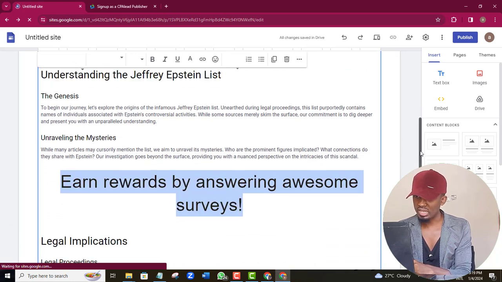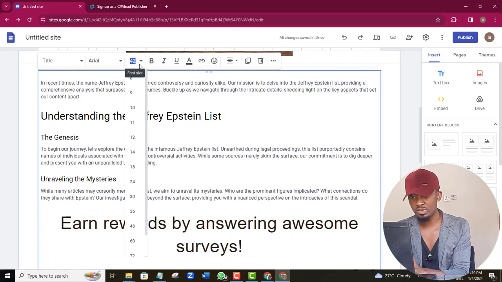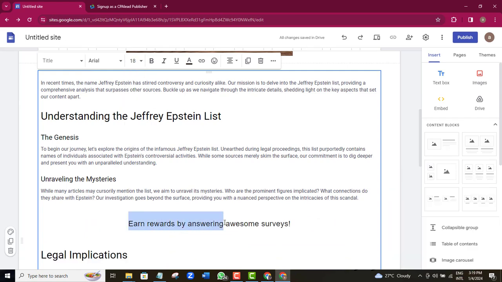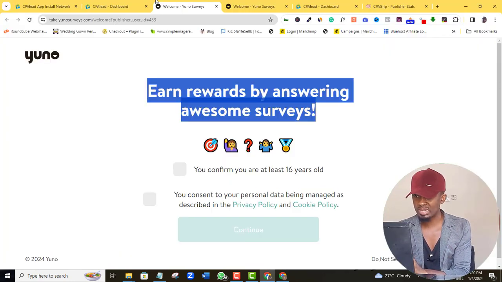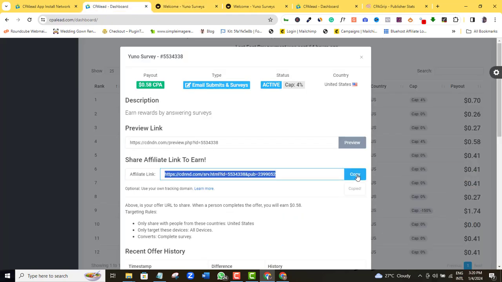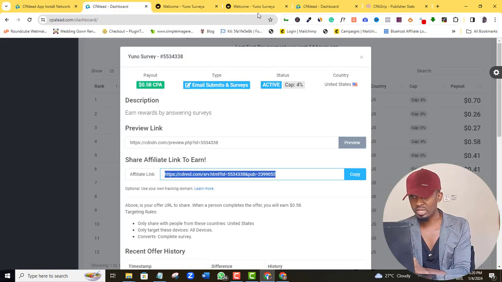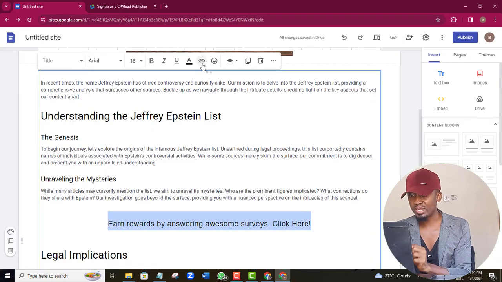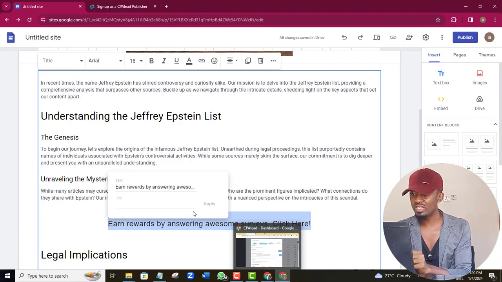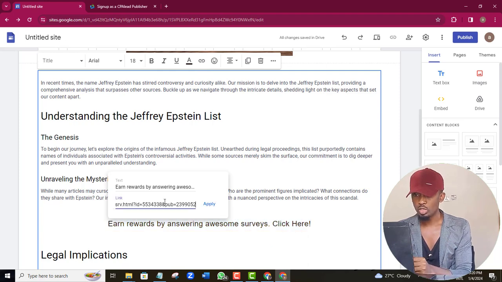Okay, this appears too large, so I will come here and reduce the font size. Okay, I think this is fine now, so I'll return to my CPA affiliate link and copy it again. Then I'll come back to my article page. I will highlight my text. I'll click this hyperlink icon and then paste my affiliate link that I just copied.